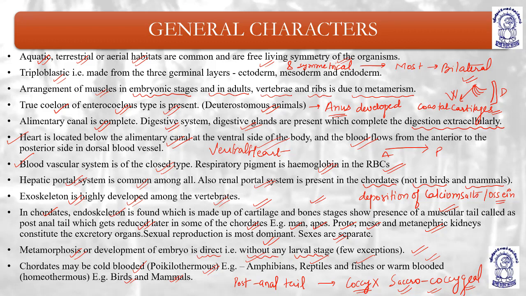Now exoskeleton is highly developed, and in case of vertebrates especially, it is highly developed. In chordates, endoskeleton is made up of cartilages. These cartilages further undergo ossification, which is the deposition of calcium salts and ossein. The process is known as what? Ossification.